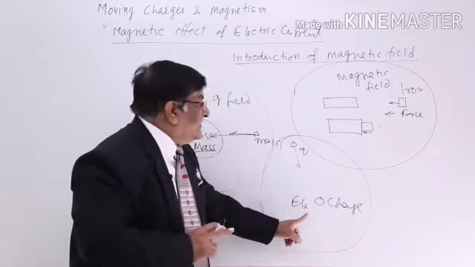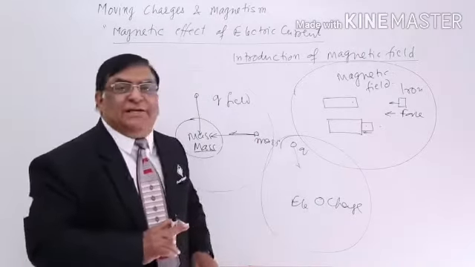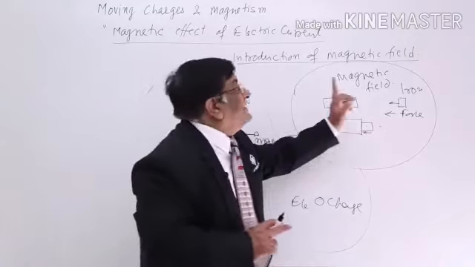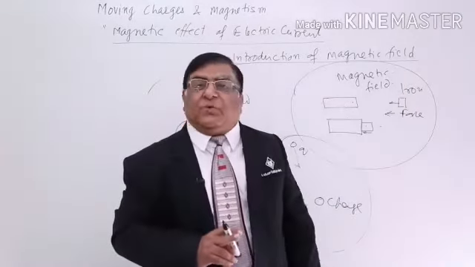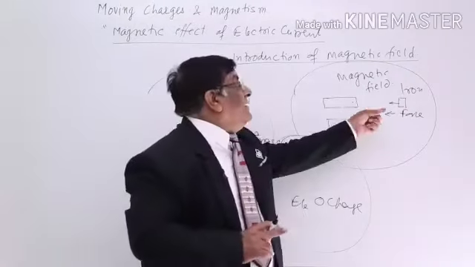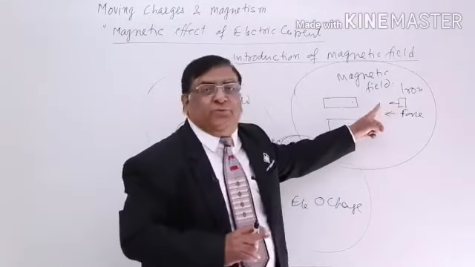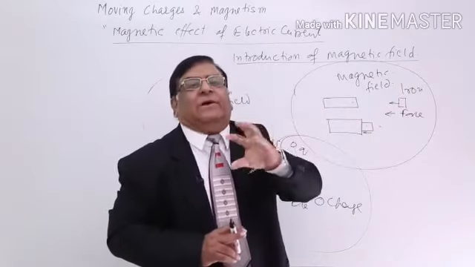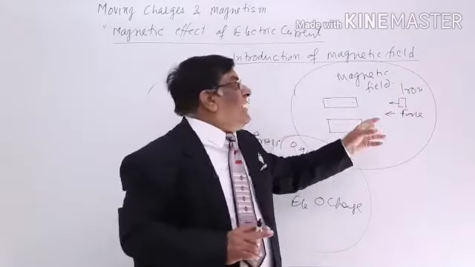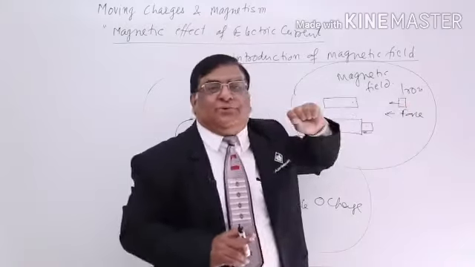If this is charge, then force is experienced by a charge. If this is a magnet, then force has to be experienced by another magnet. So we will see the nature of this force, which will give us the information about the nature of the field.